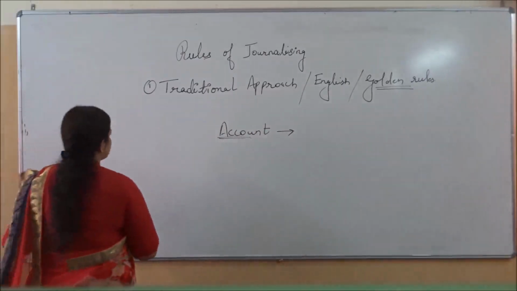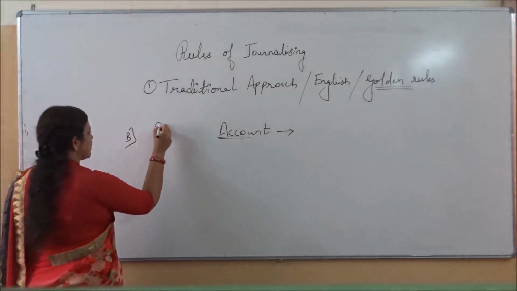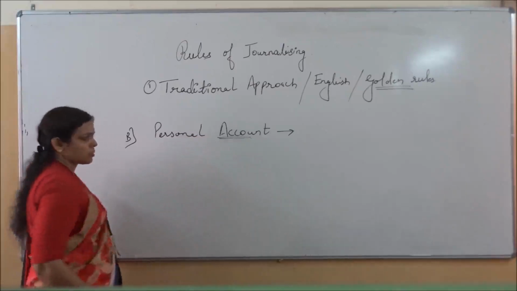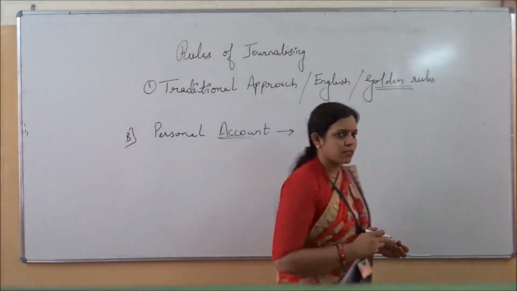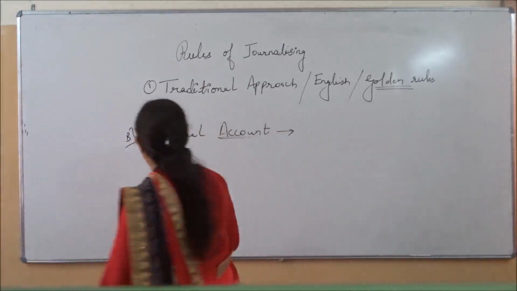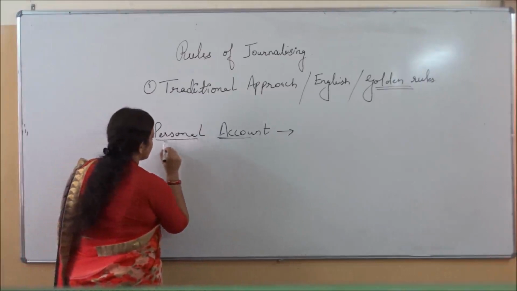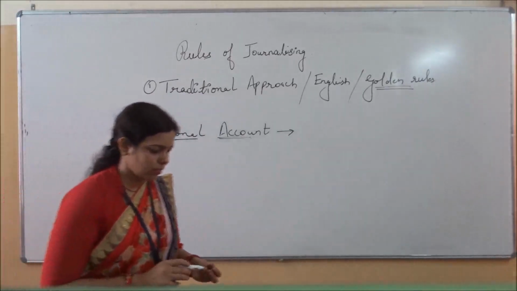Next one, the second rule, is related to personal account. What is coming in the personal? As the name specifies, personal, related to person.